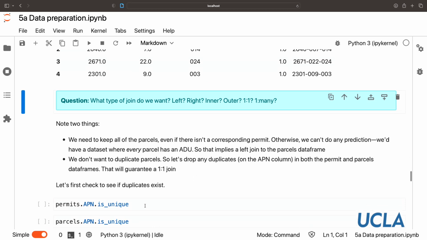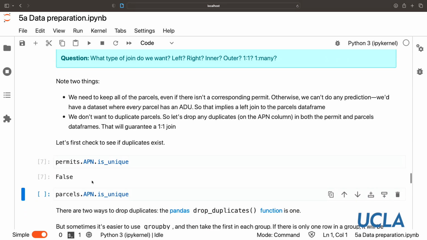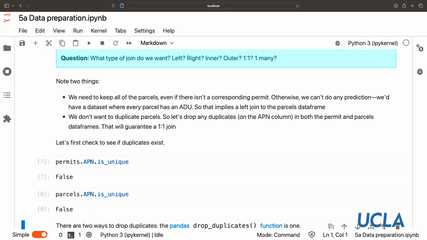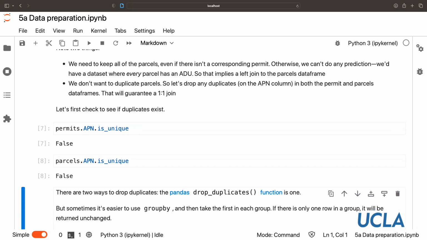So let's first see if there's any duplicates using the is unique on the APN field. So it's not unique, so we do have some duplicates in both the permits and the parcels data frame. Pandas has a convenient drop duplicates function that is simple to use. We can also use group by, because even though we've seen group by to do means or counts and so on, there's also a function that takes the first observation in each group.